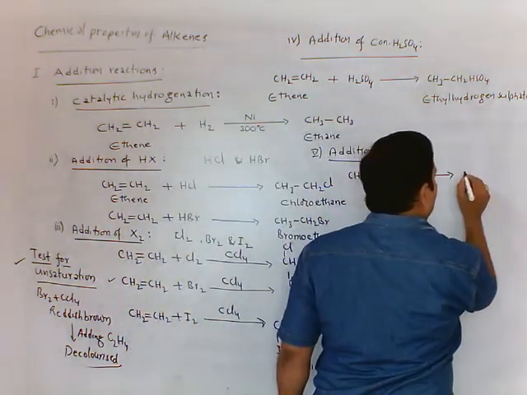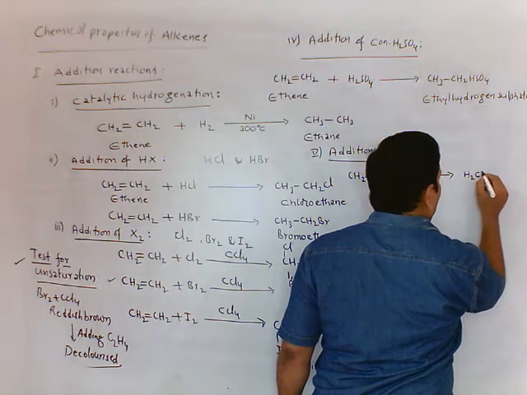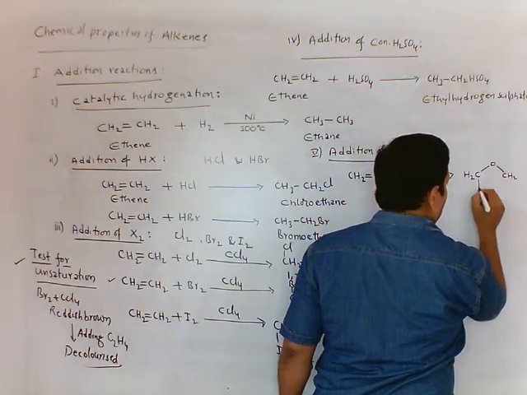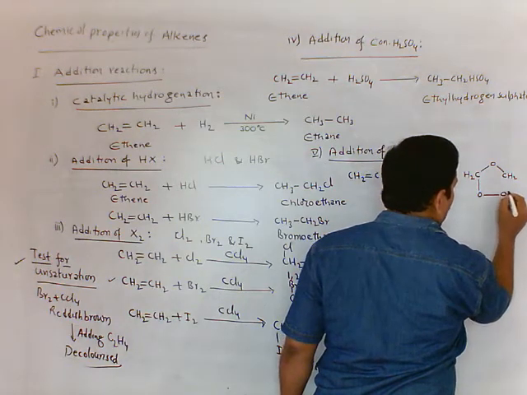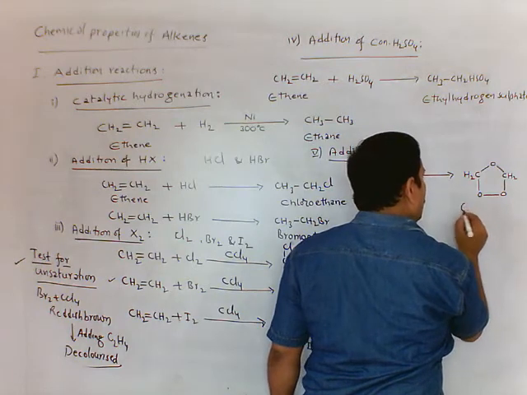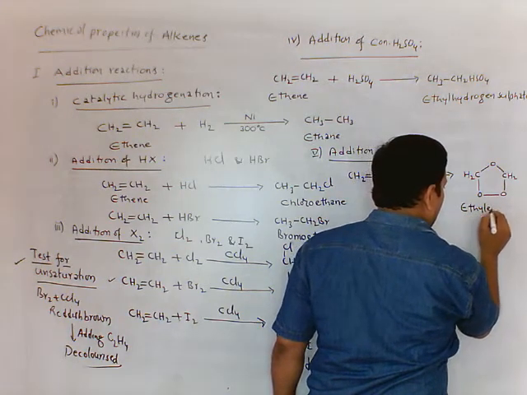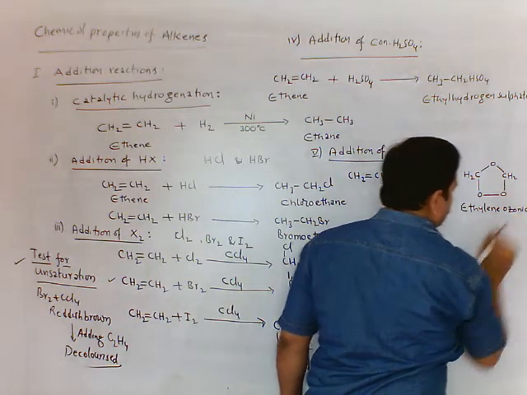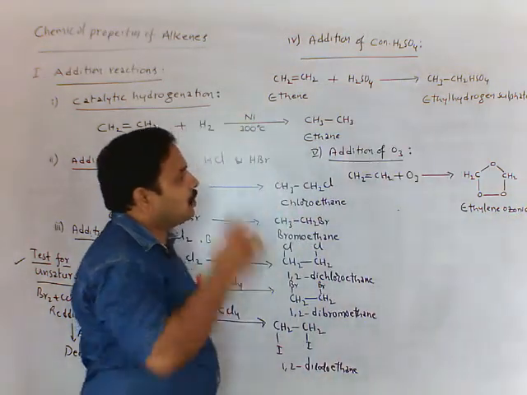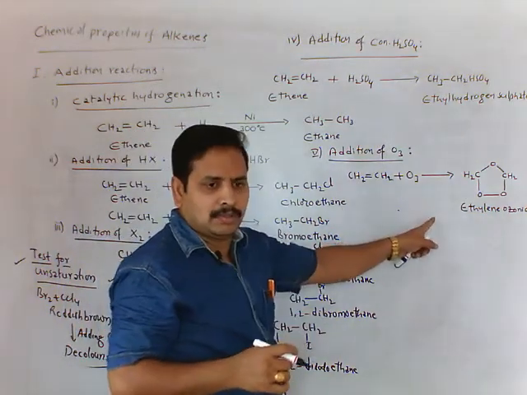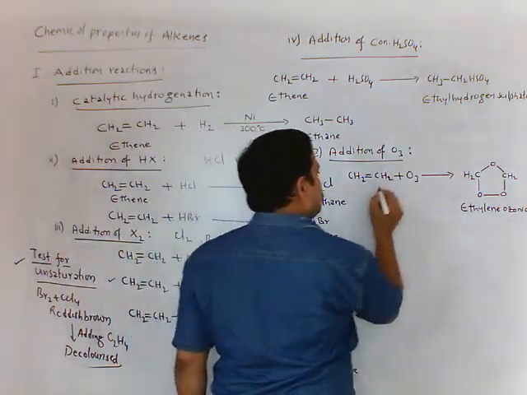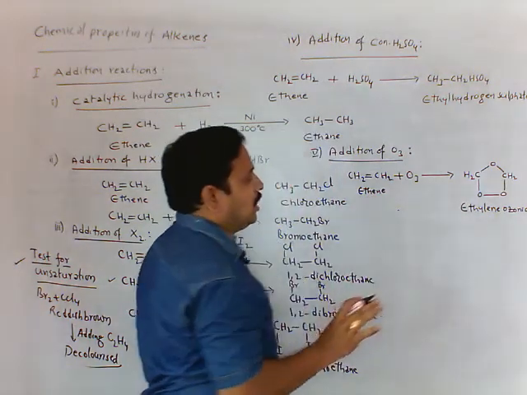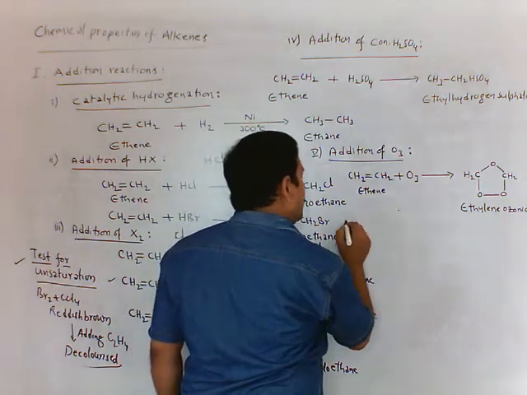Here H2C, CH2, this is oxygen, this is also oxygen, this we call ethylene ozonide. So addition of ozone to ethene gives ethylene ozonide. This reaction is called ozonolysis.